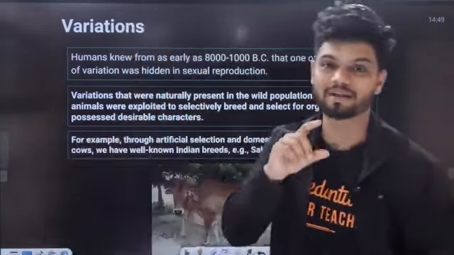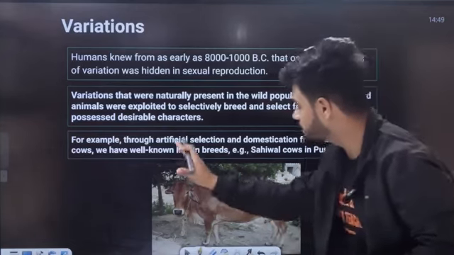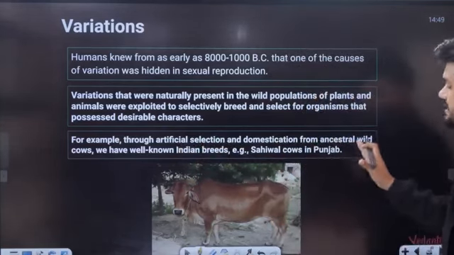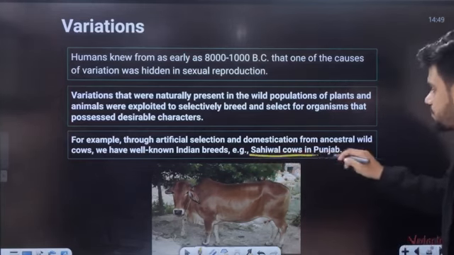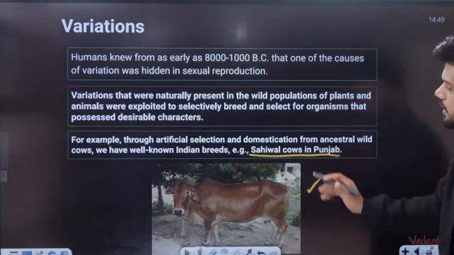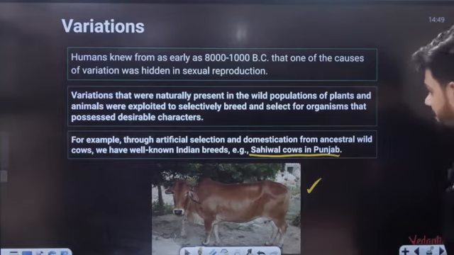Okay, one example given to you in NCERT, see here. For example, through artificial selection and domestication of ancestral wild cows, we have well-known Indian breed, that is Sahiwal cows in Punjab. Right, Sahiwal cows in Punjab is a product of your variation and inheritance.